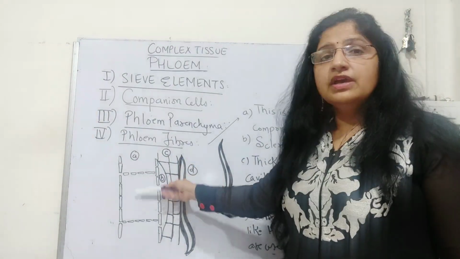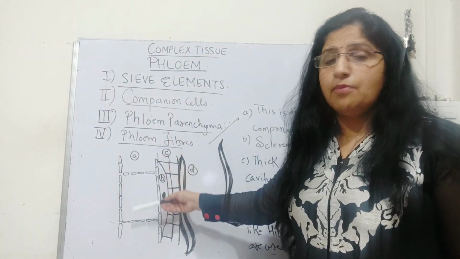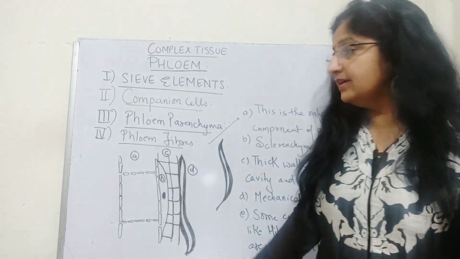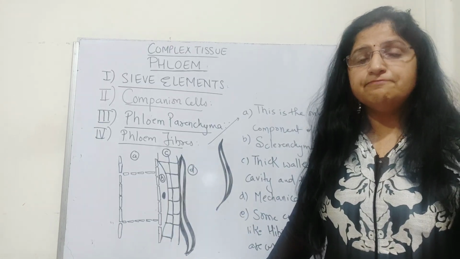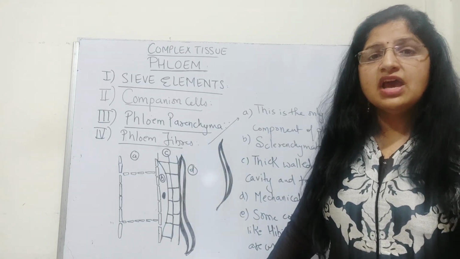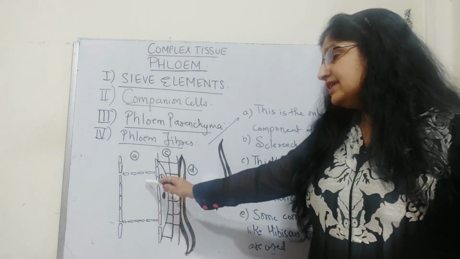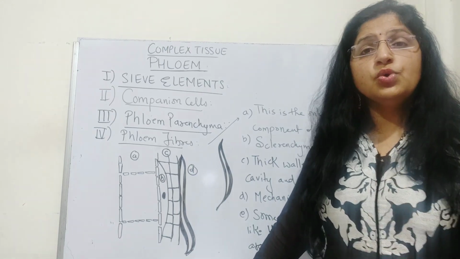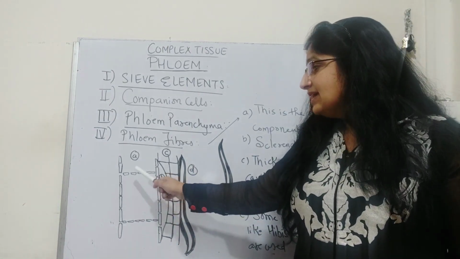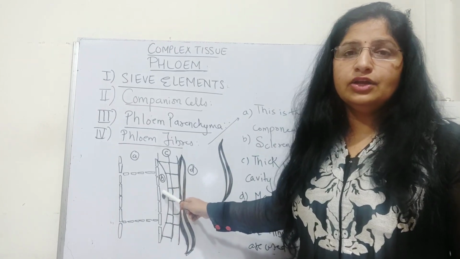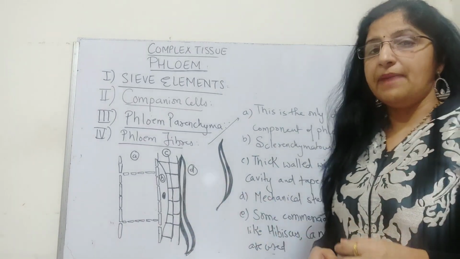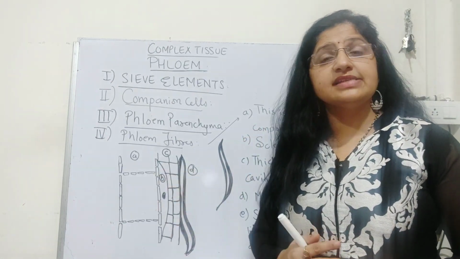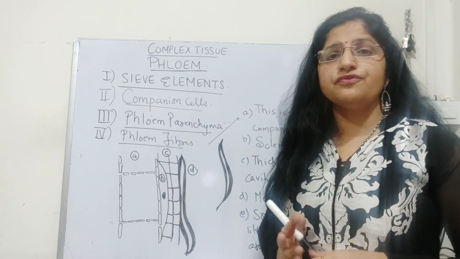This is a sieve tube, the long tapering tube, long cylindrical bodies placed one above another, end to end, making a perforated sieve plate through which the sieve pores allow the conduction of the phloem sap. These cells at maturity lose their nuclei because their main function is to help in the conduction. Ontogenetically, there is one more cell related to these sieve tubes, called the companion cell. The origin of both these cells is the same, and that is why they are called sister cells or twin cells. A question for your NEET exam.